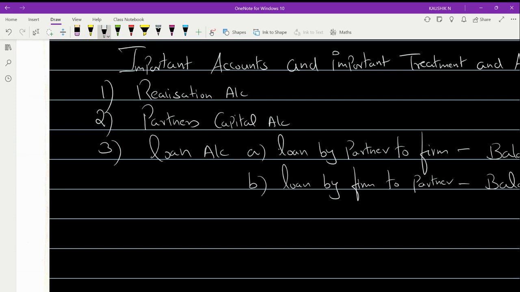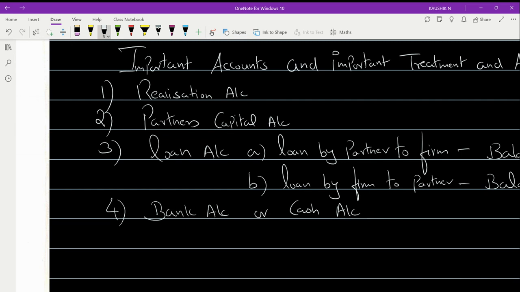And of course, the fourth account you may have to prepare is the bank account or the cash account. You must prepare the bank account or the cash account. Apart from this, what else is the account that we have to prepare? Any idea? Any idea apart from this? That's it. Only these are the accounts.